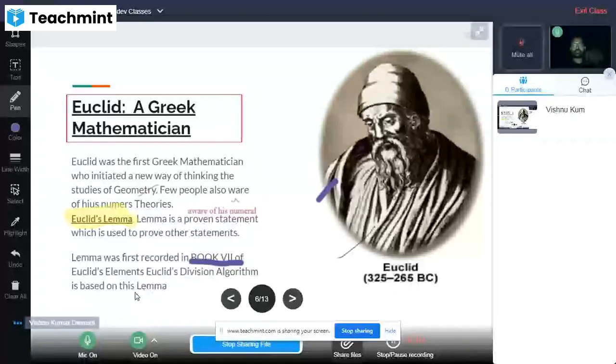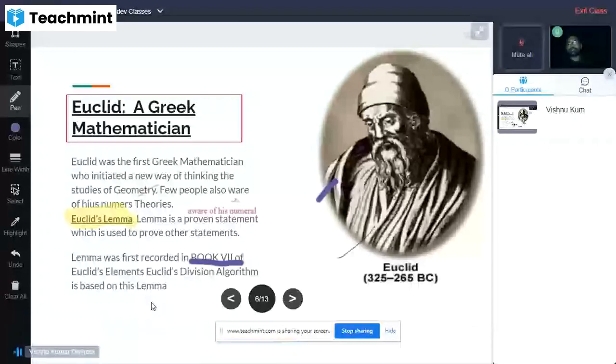So he had written a book based on the division algorithm, Euclid's Elements.